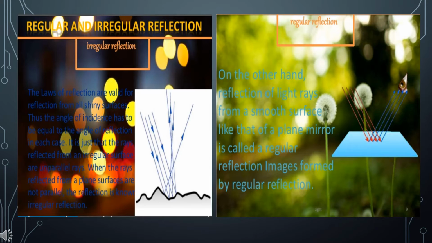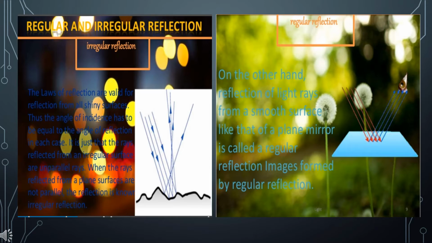Regular reflection. When a parallel beam of light on striking some smooth and polished surface is reflected as a parallel beam of light, such a reflection is called regular reflection. The reflection taking place from mirrors, still water or oil, highly polished metals or furniture is regular reflection. Regular reflection helps in the formation of image.